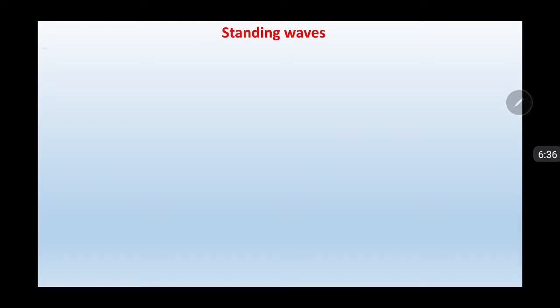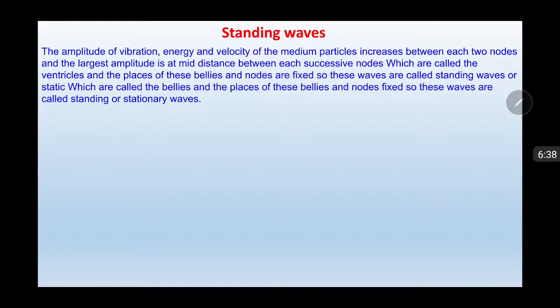Standing waves. In standing waves, the amplitude of the vibration, energy and velocity of the medium particles increase between each two nodes, and the largest amplitude is at the middle distance between each successive nodes.